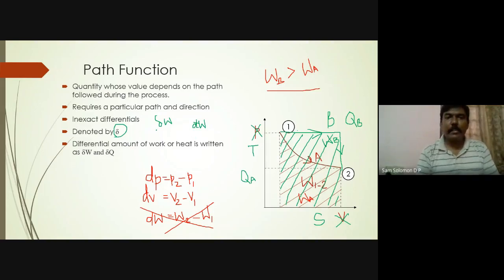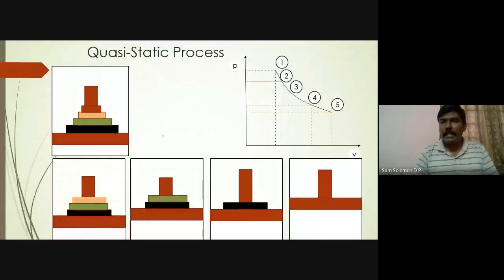Okay, so you can either call it delta w or dw, or you can call it delta q or dq with a dash over it to represent that it is an imperfect or inexact differential. Is that clear? Okay, so that is your path function. Then there is something called a quasi-static process. I said it is a near equilibrium process. The moment I say near equilibrium, we also need to know what equilibrium is.